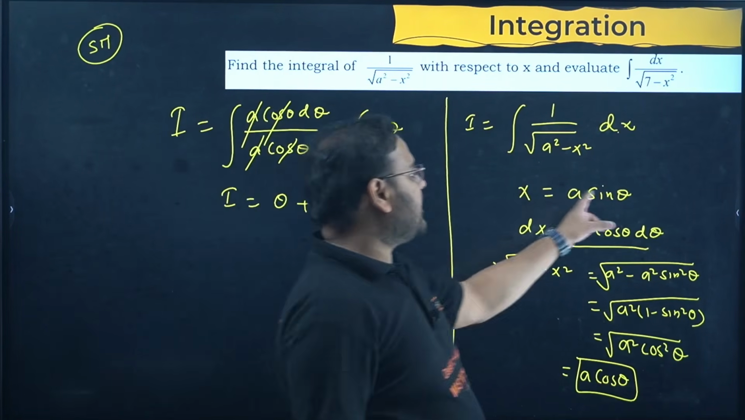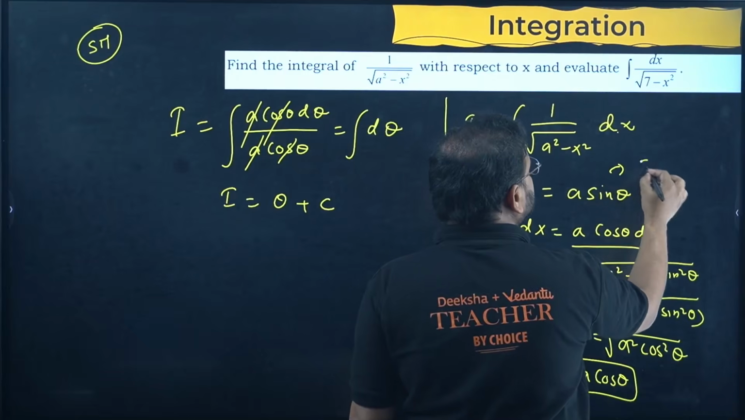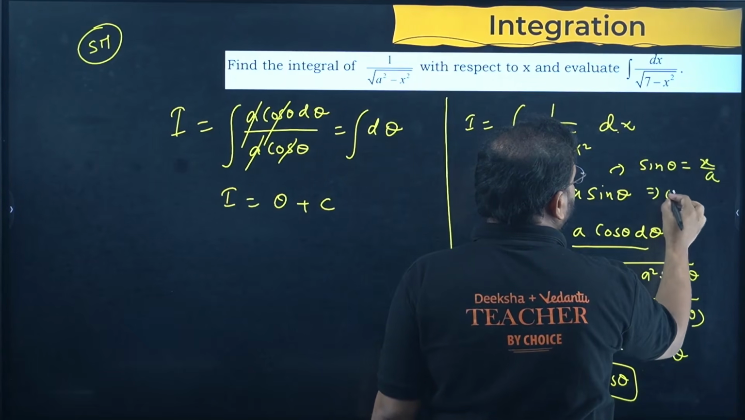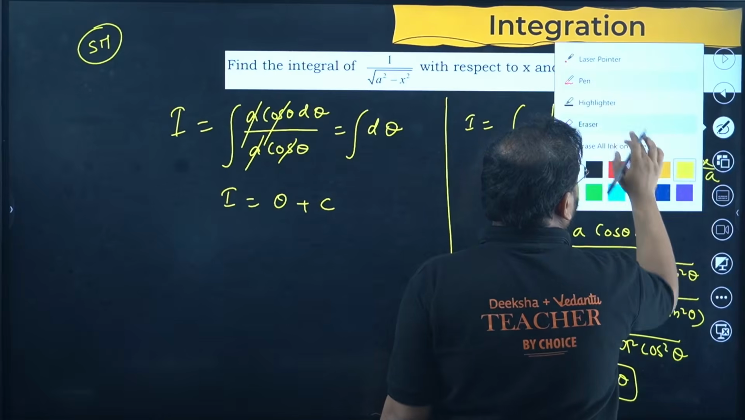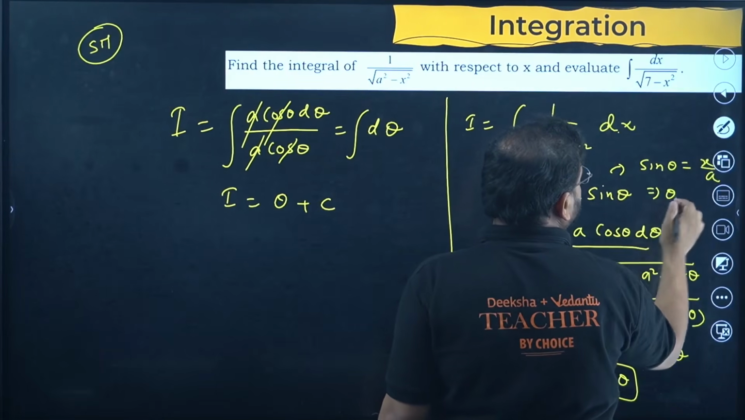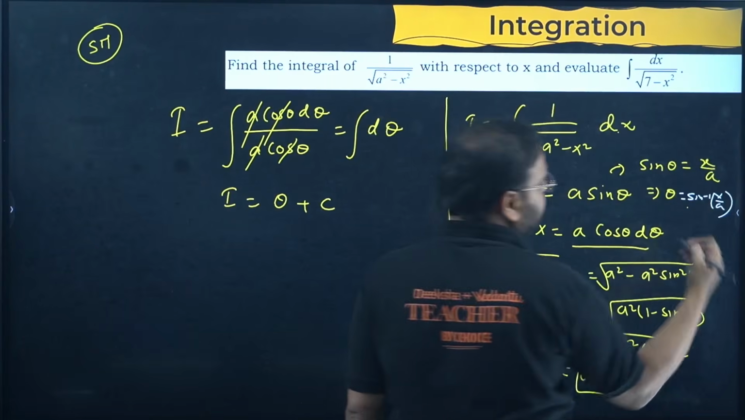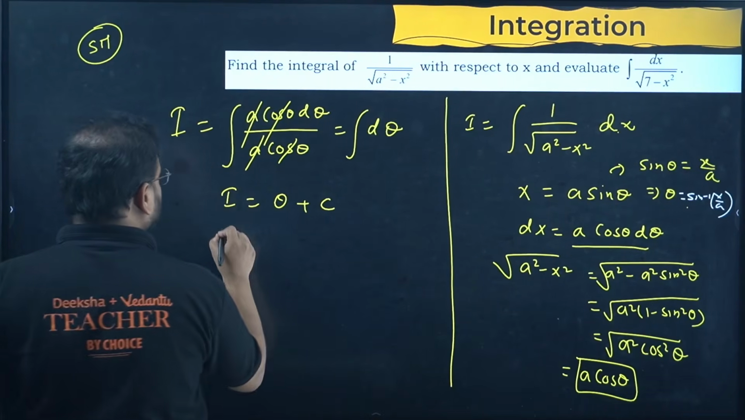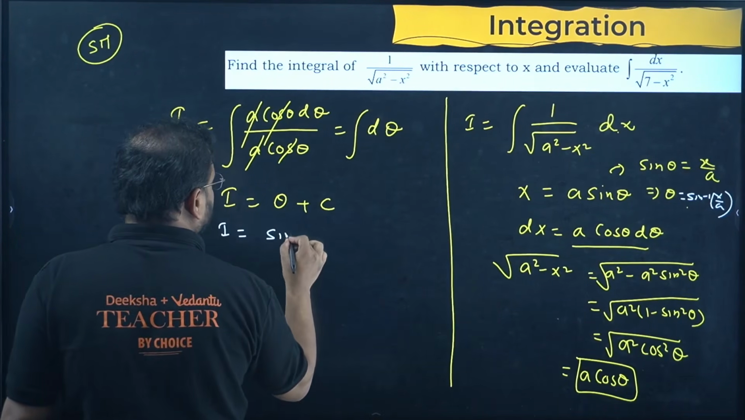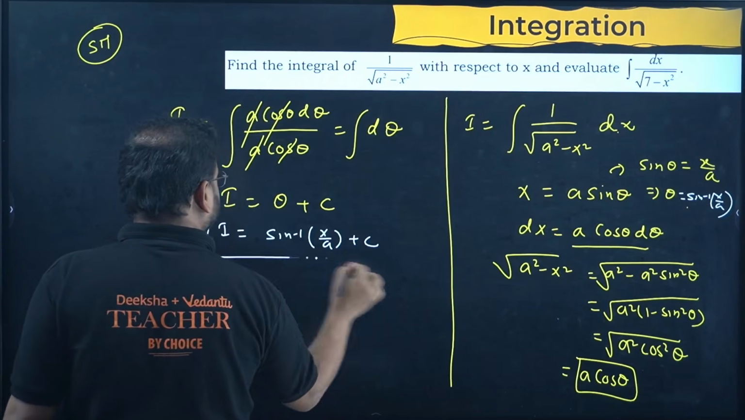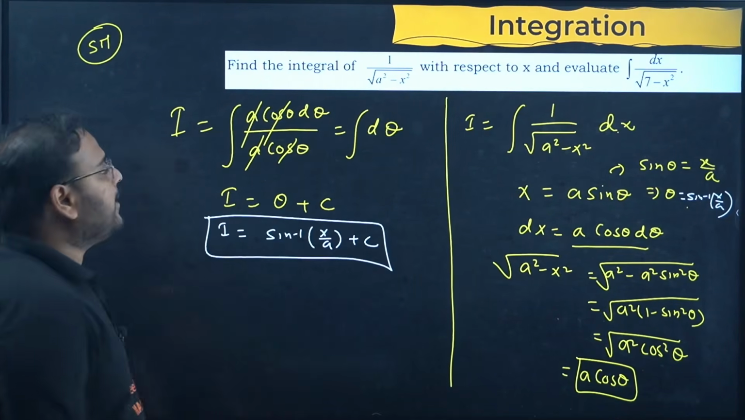If x is a sine theta, then sine theta is x by a, which means theta is sine inverse of x by a. So the answer is I equal to sine inverse of x by a plus c.